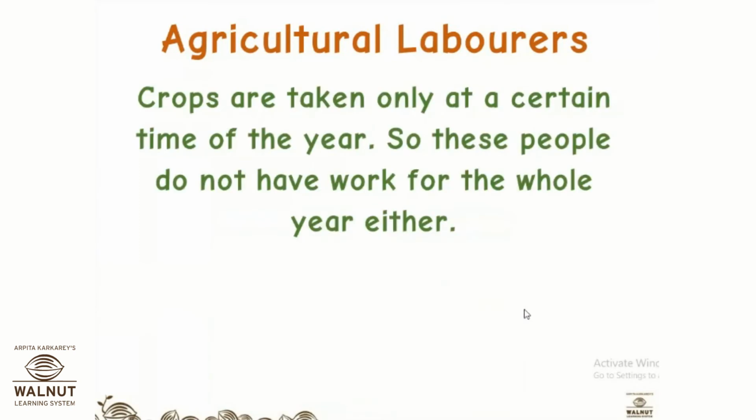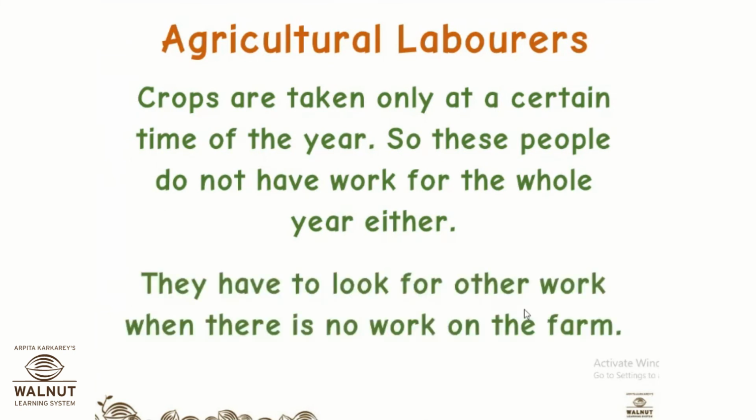So crops are taken only at a certain time of the year. So these people don't have work for the entire year, because it rains for how many months? It rains for only 3 to 4 months. So they have work only for these months. They don't even have work for the entire year. So they have to look for other work then. For the remaining 8 or 9 months, they have to do some other work.